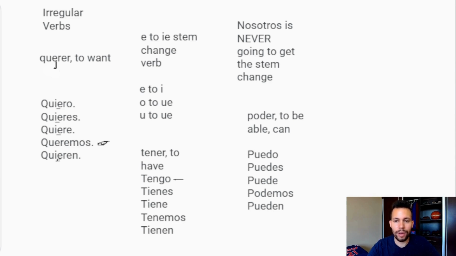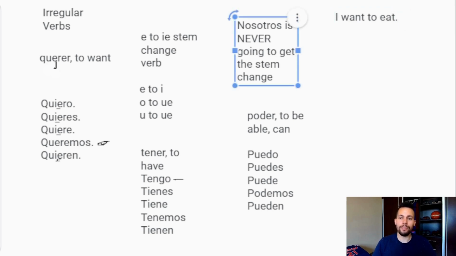And we will go ahead and try to say something like, I want to eat. I want to eat. So I'm going to ask, if you want, go ahead and pause the video and just take a shot and see, can you say this in Spanish? I want to eat. Do you know how to say to eat? To eat is the basic form of a verb in English with the to in front of it. Can you put it together with I want to eat? Pause the video and let's see if you can come up with an answer.